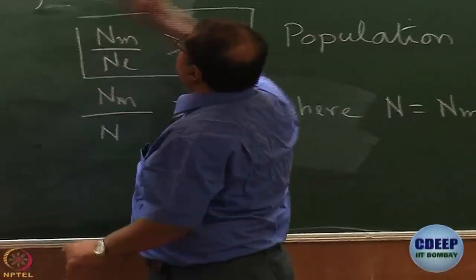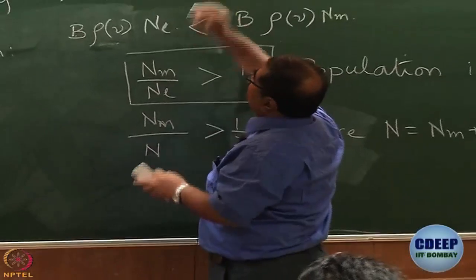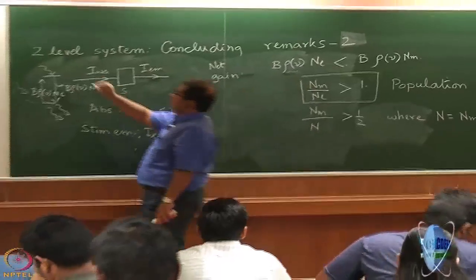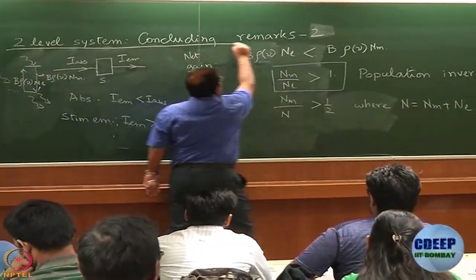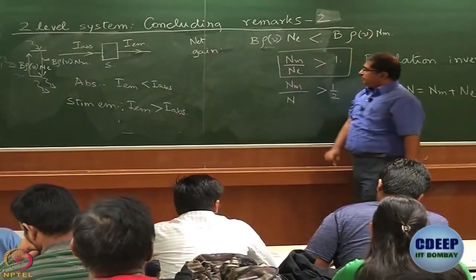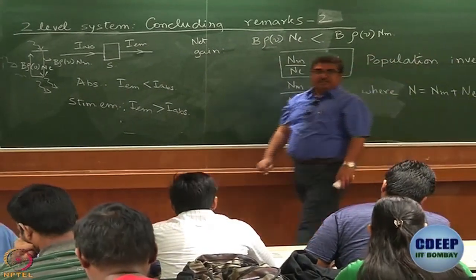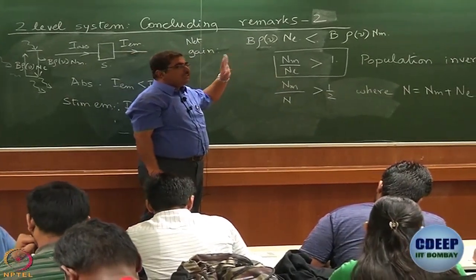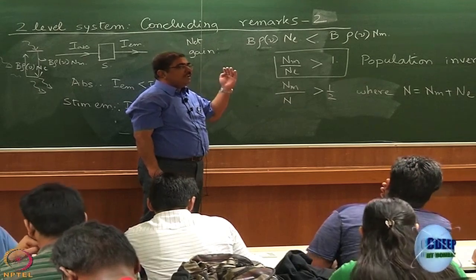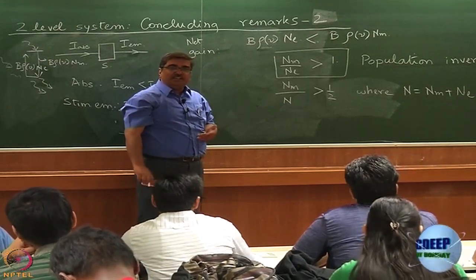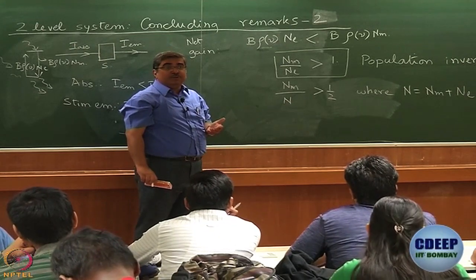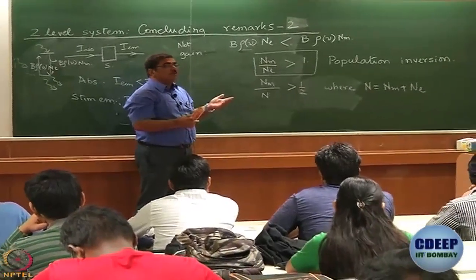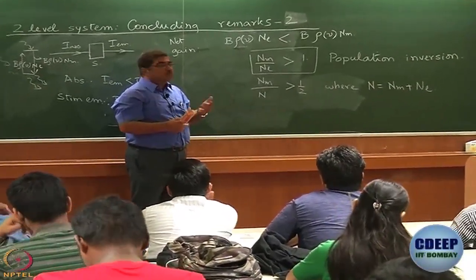So now we begin the second part of our discussion, concluding remarks 2 for the two-level system. This is where we got that you must have a population inversion. The population of the higher level must be more than the population of the lower level in order for you to have gain, in order for you to have more photons come out of the system than the number of photons that you put in.